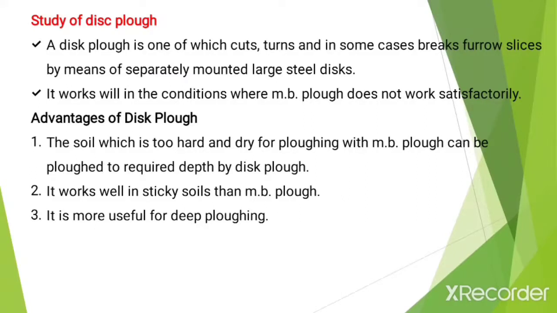Now what is the difference between the moldboard plow and a disc plow? The major difference is that in the disc plow, steel discs are used instead of a moldboard. It works in conditions where the MB plow does not work satisfactorily. So according to the soil conditions we can choose which plow to use for that particular field or land. Now what are the advantages of the disc plow?